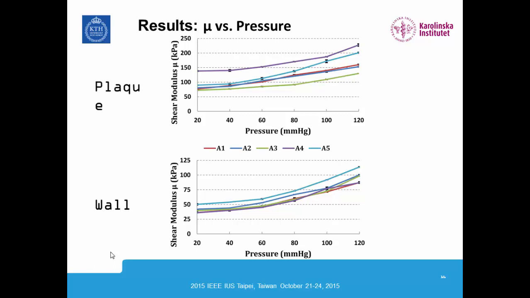Now, it's interesting to look at the in vivo pressures, so from 60 to 120 millimeters mercury. For a lot of these curves, you'll see that we get a nearly linear response. So in the red and blue curve here, for instance, and the blue curve above it as well. This isn't something that you'll see in vivo, but we believe this is a byproduct of the experimental setup. Remember, this is a static measurement, so we set the pressure, we perform our measurement, then we increase the pressure to the next step and measure again. However, in vivo, the pressure changes very rapidly throughout the cardiac cycle, and you'll see a nonlinear response in the shear modulus as well.